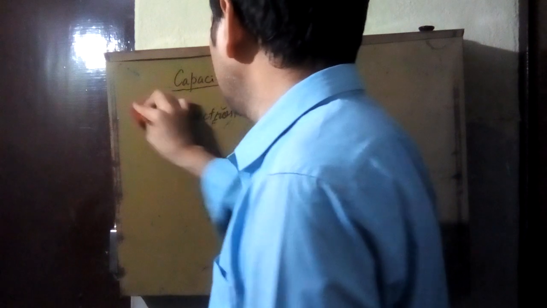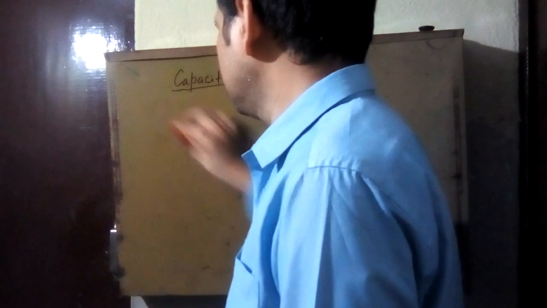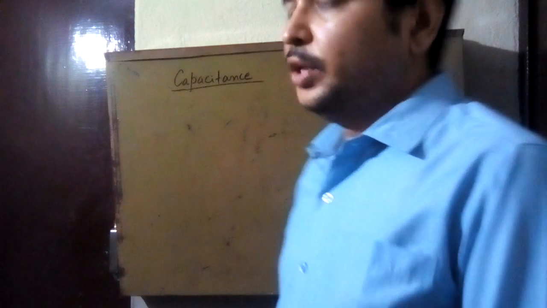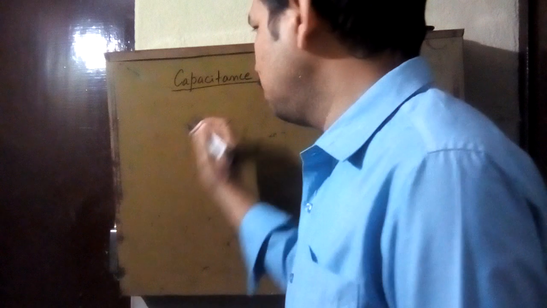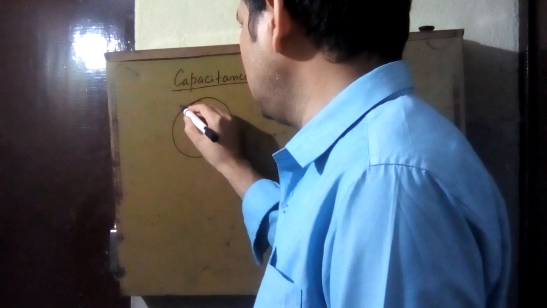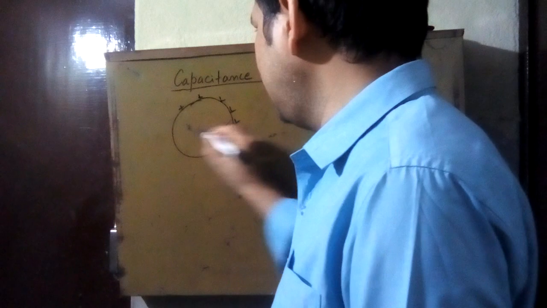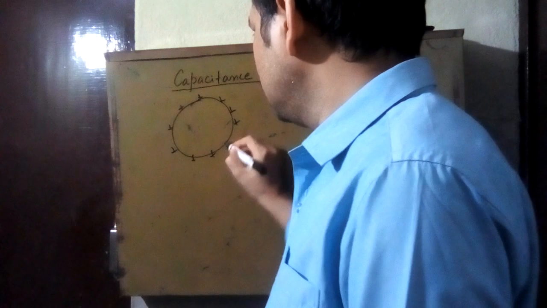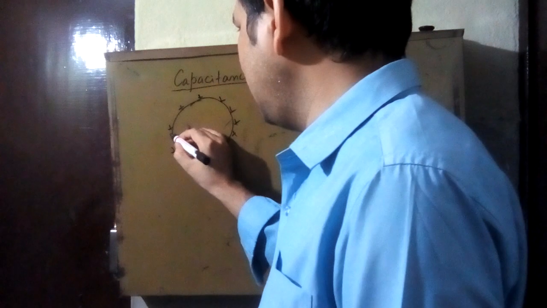Next property is that the electric field on the surface of a conductor is directly proportional to the surface charge density. Inside the conductor we have discussed the electric field is 0, but on the surface of the conductor, suppose this is the conductor and charge is there, excess charge resides on the surface. So if anyone asks what is the electric field on the surface, here?